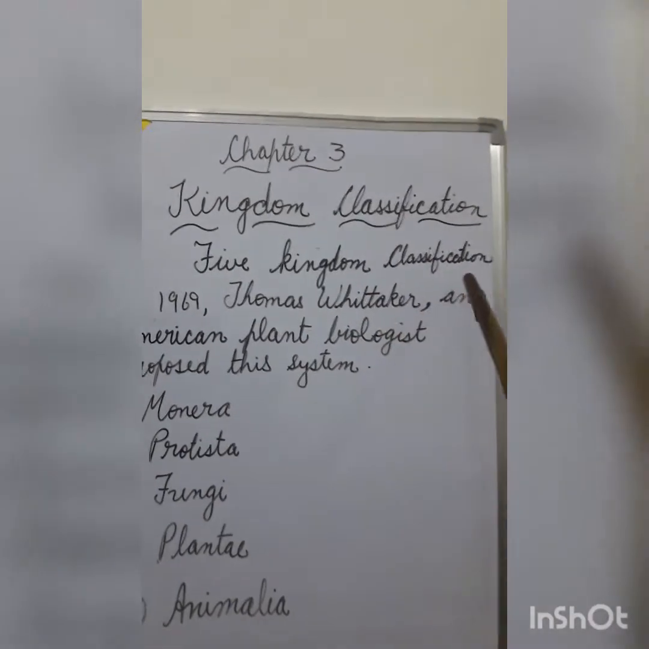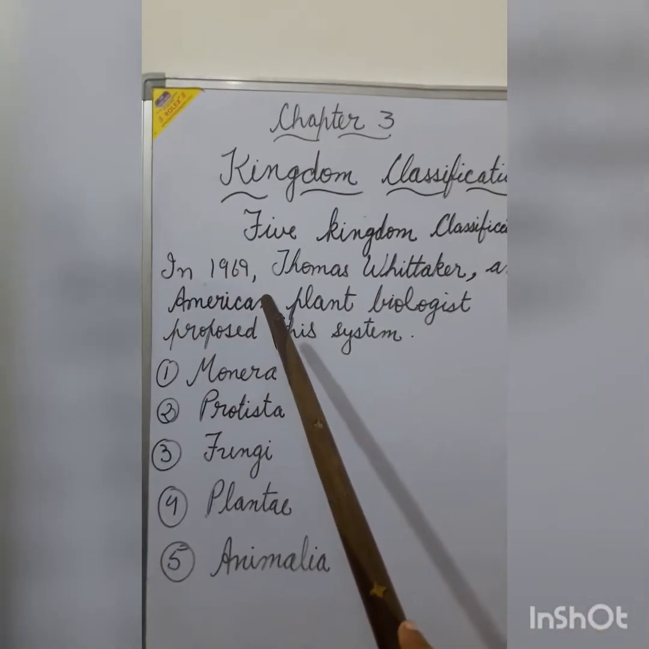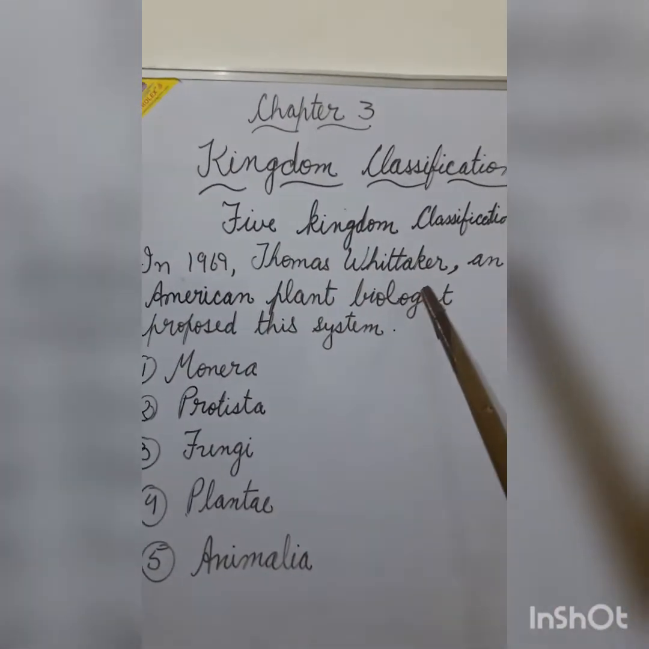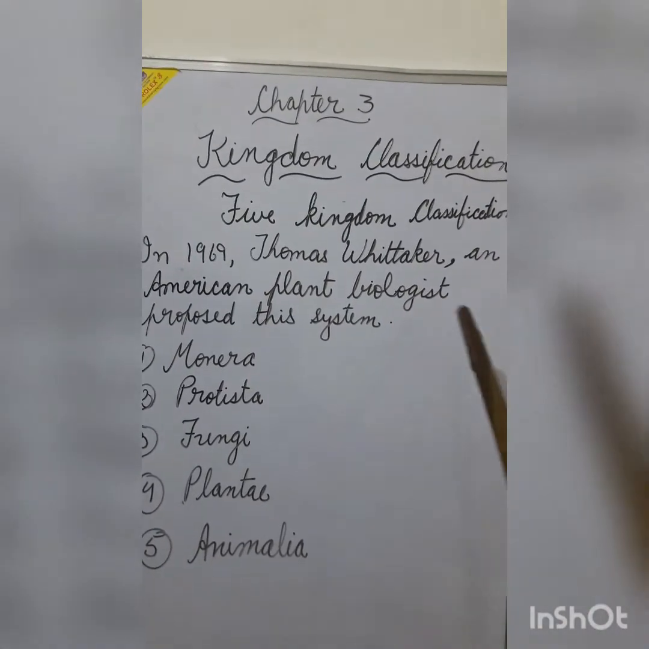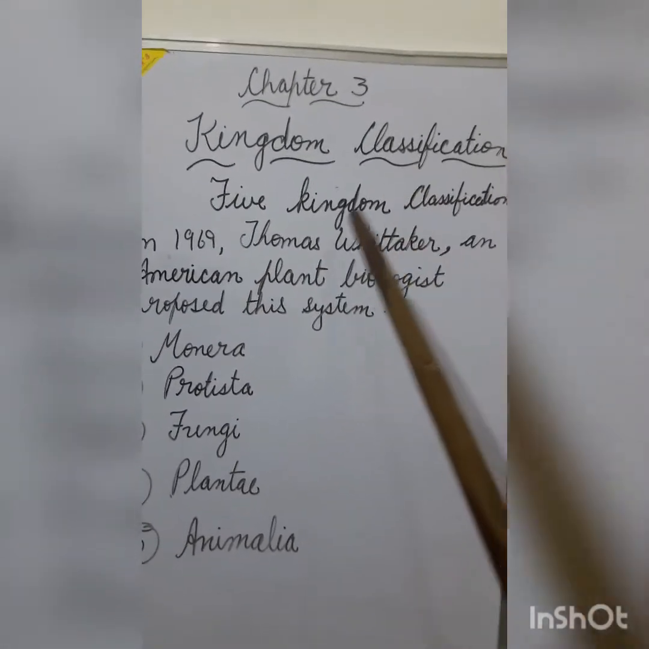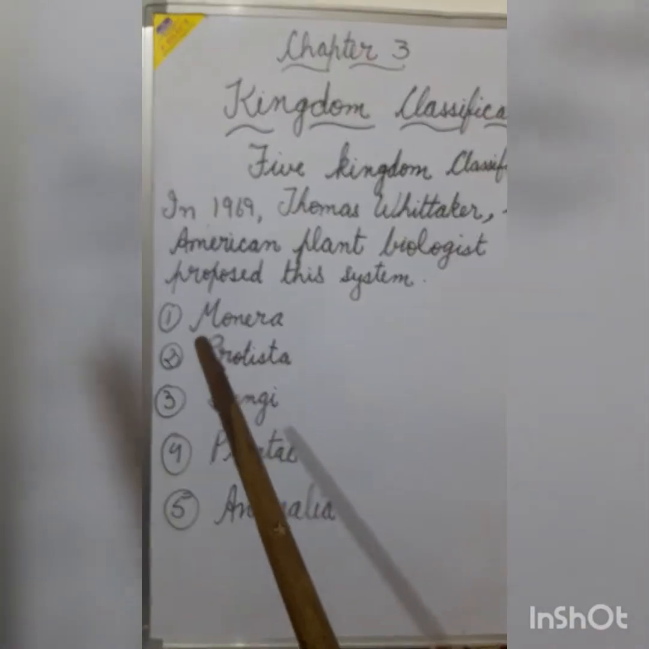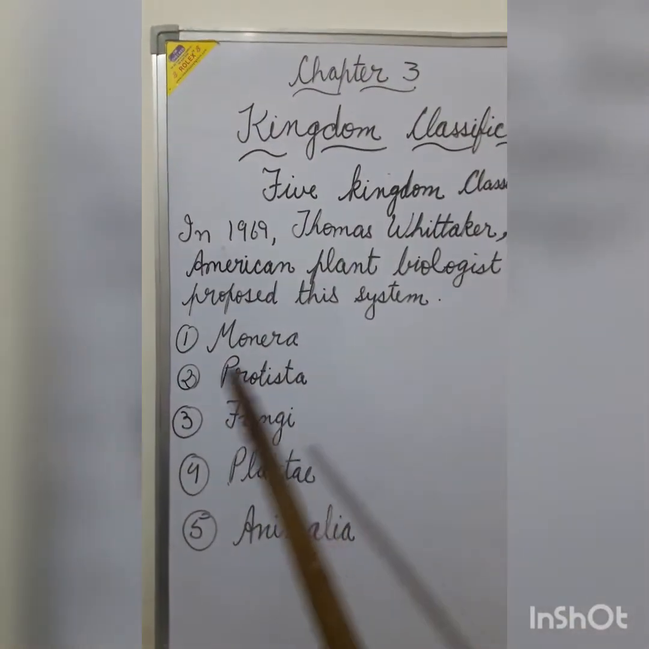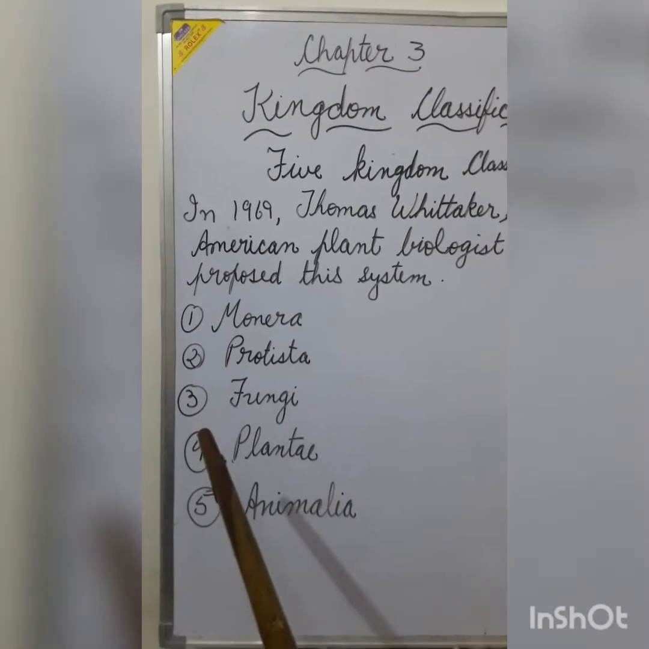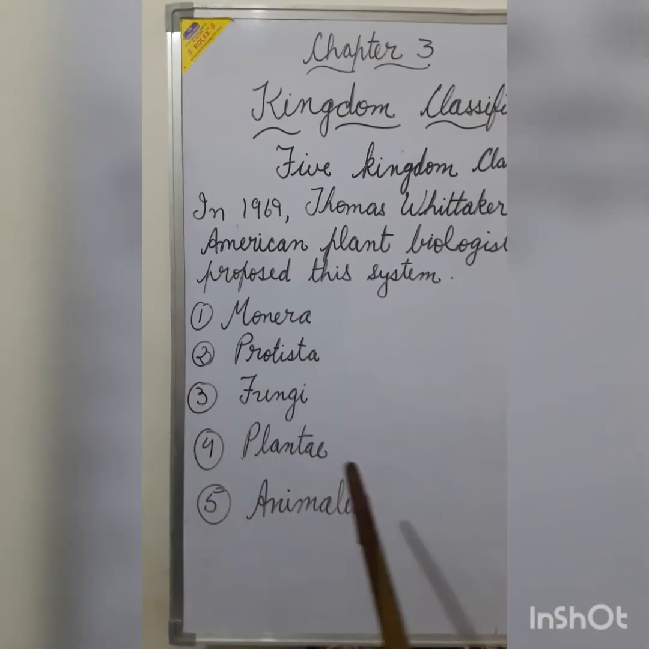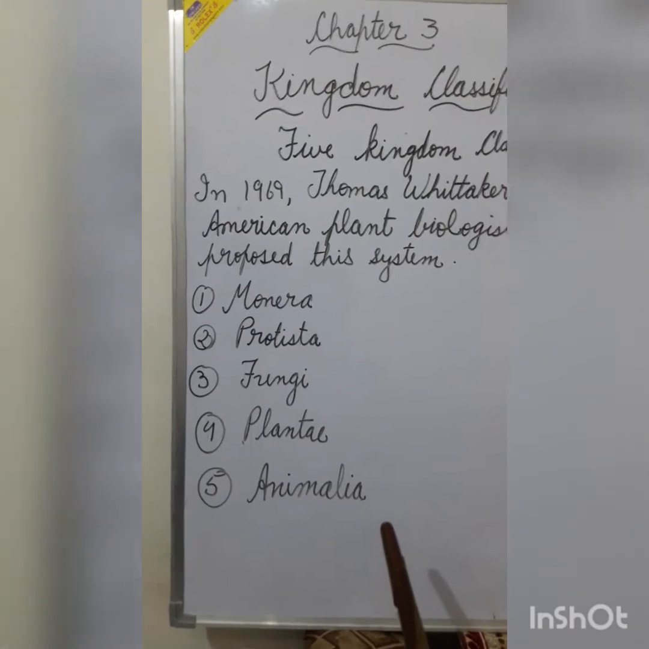Five kingdom classification. In 1969, Robert Whittaker, an American plant biologist, proposed this five kingdom classification. Those five kingdoms are: first, Monera; second, Protista; third, fungi; fourth, plantae; and fifth, animalia.